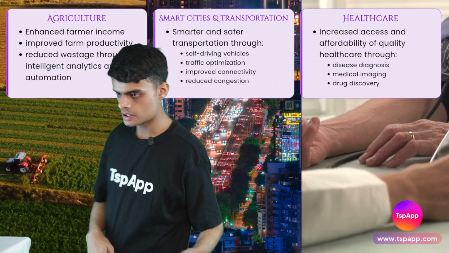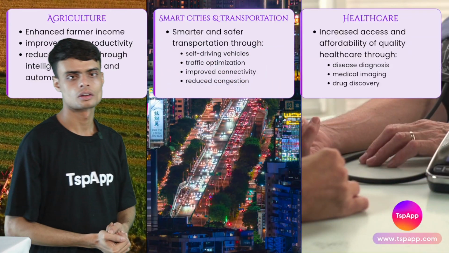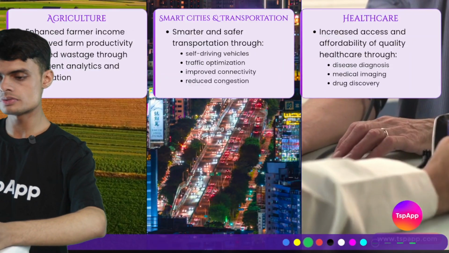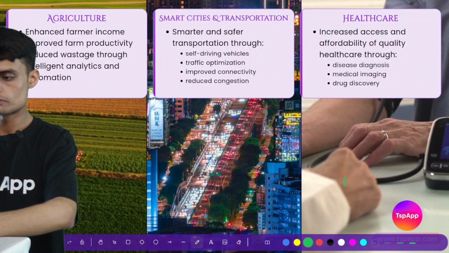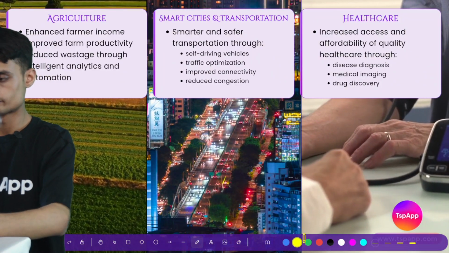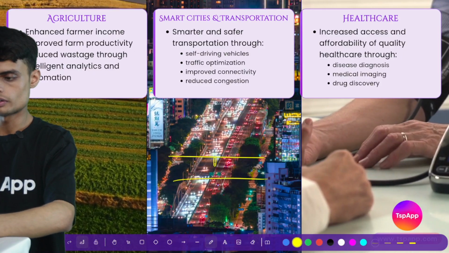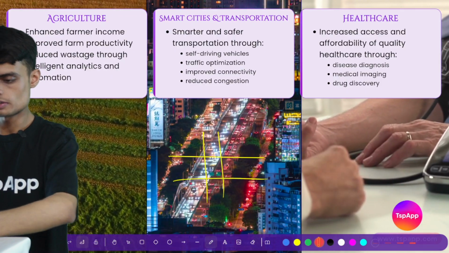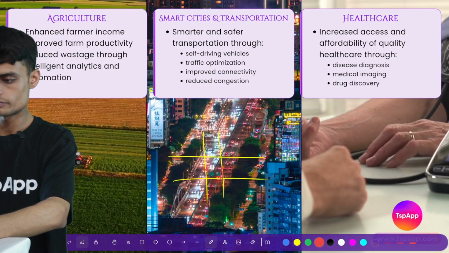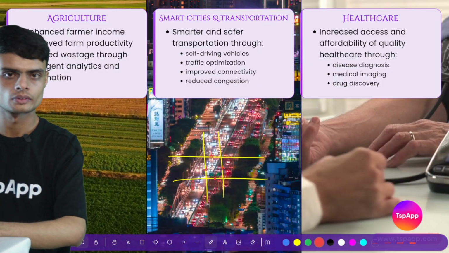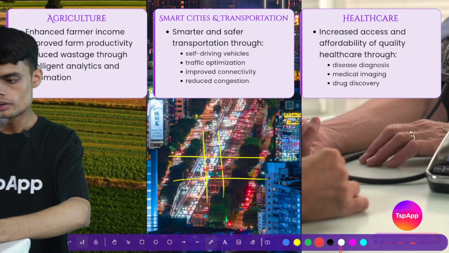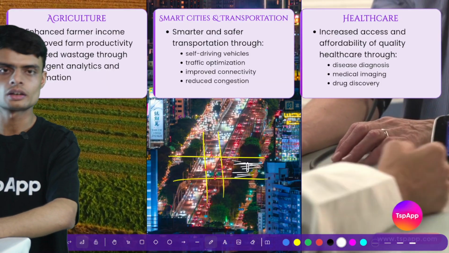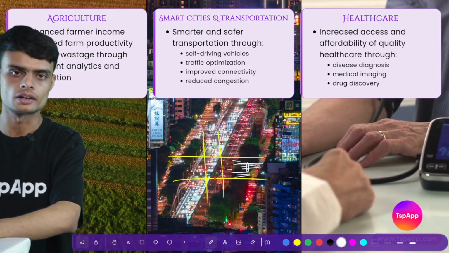Then how is AI being used in cities? This is a very common example. Suppose you come across a road like this. We all have seen there are traffic lights here. Now suppose we have a large amount of traffic standing here and the light is red.